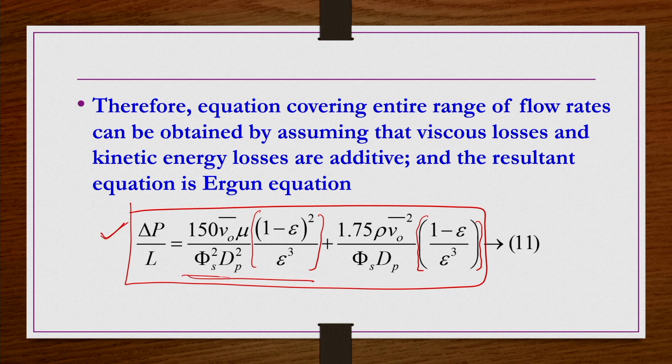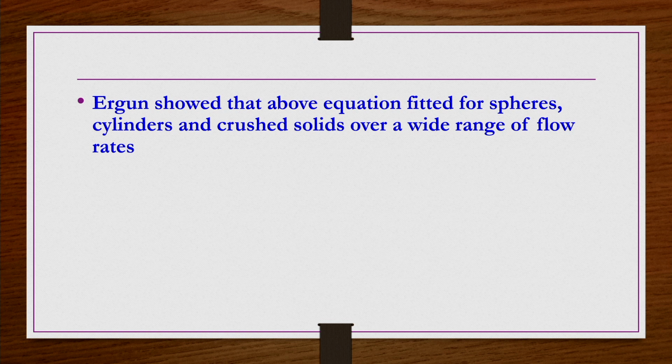This first part is the Kozeny-Carman equation, the second part is the Burke-Plummer equation. If you add them together, we get the Ergun equation, which is valid for all Reynolds numbers, small to large, including the intermediate range. So, Ergun showed that the above equation fitted for spheres, cylinders and crushed solids over a wide range of flow rates. He did several experiments for different types of packing material by varying a large range of flow rates, and you find that the Ergun equation is valid for a wide range of flow rates and different types of packing material.